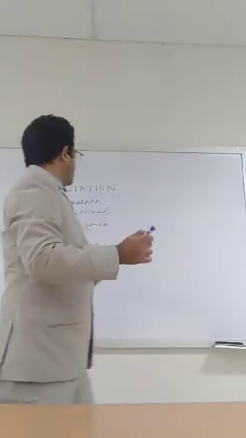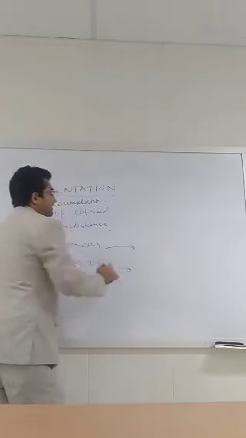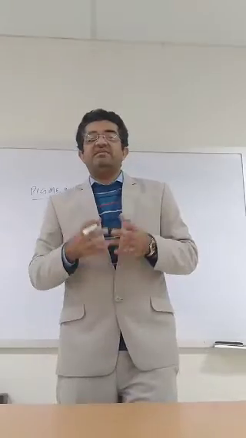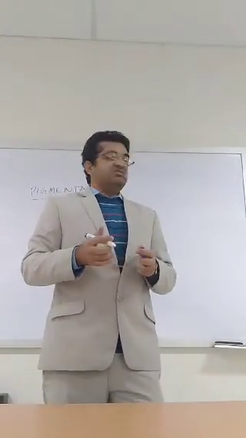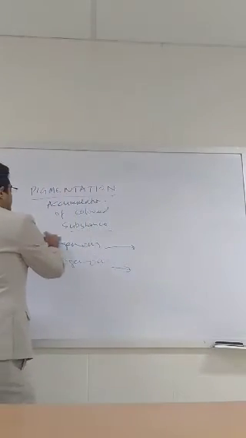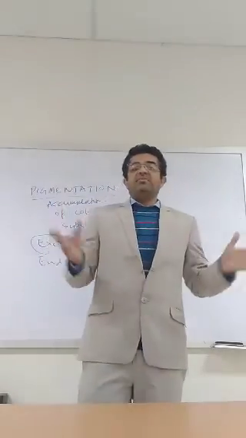Therefore, both types, exogenous and endogenous pigmentation, can lead to some abnormalities in the body. We will discuss them separately: what the exogenous pigments are, how they cause problems in the body, and what the endogenous pigments are. Now, first the exogenous pigments. As I told you, these are the materials that we acquire from the environment.